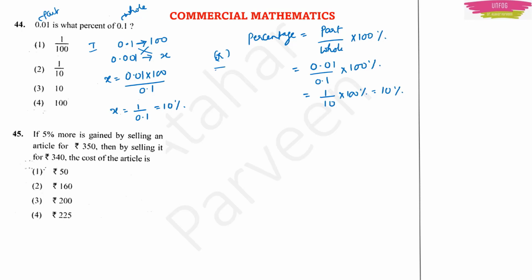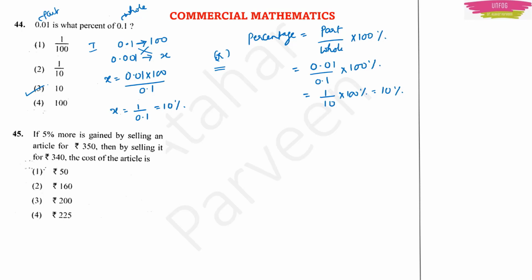So, any method which you feel comfortable with is correct, but ultimately your answer should be correct. That is the main thing. No one is going to see your procedures in a competitive examination like this, right? They want the correct answer which you will be ticking in the OMR sheet. So, 10% is the correct answer to this question.